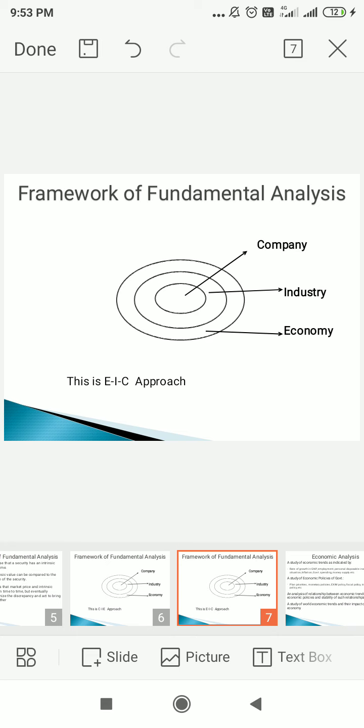Here we are going to discuss the various factors through which we can understand it. Already we have seen how to do economic analysis, so you can get the idea.